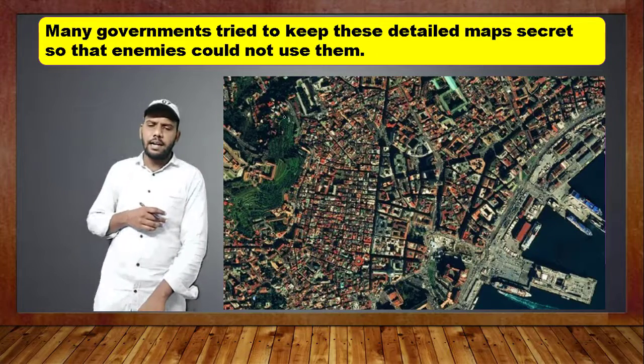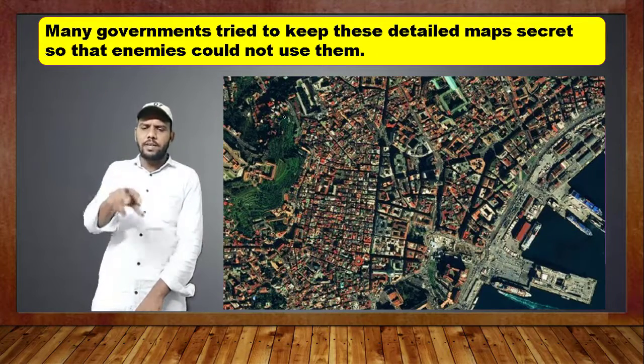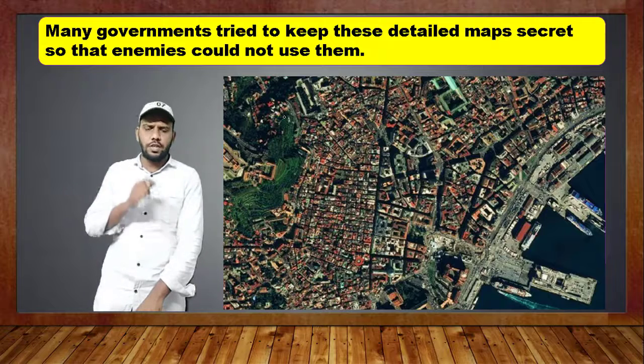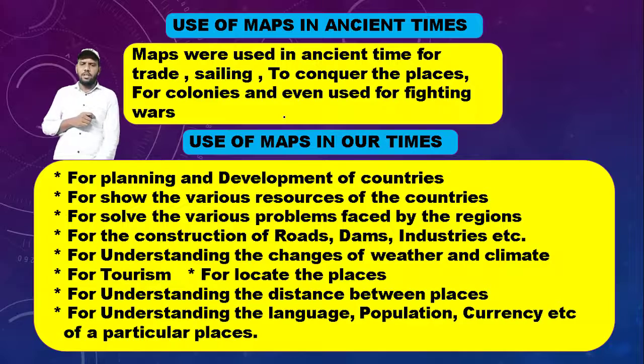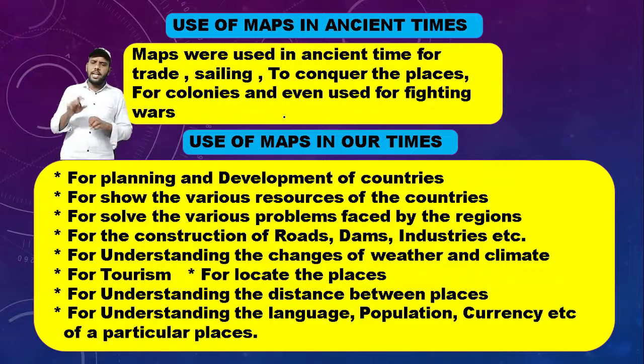So this is the aerial map from the satellite. We can zoom in. We can understand the places also. Yes or not? This is all well known. So here are given some uses of maps, comparing ancient times and our time. First, in ancient times, as we already studied, maps were used for trade, sailing, to conquer places, for colonies, and even for fighting wars.